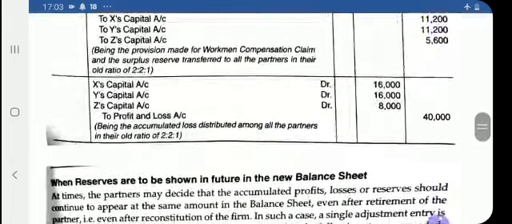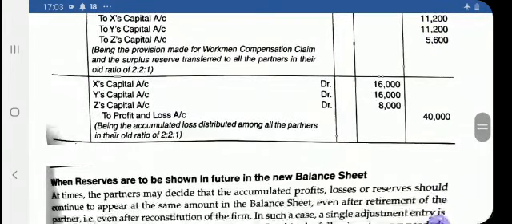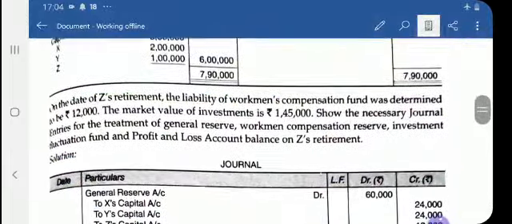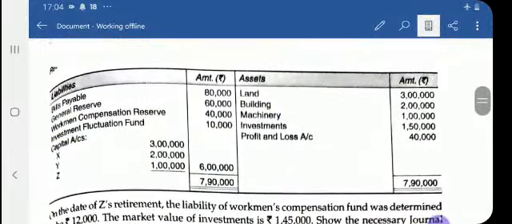Now come to the fourth entry, that is profit and loss. Because it is a loss, all the partners' capital accounts are debited and profit and loss is credited. So X is debited by 16,000, Y is debited by 16,000, and Z is debited by 8,000, and profit and loss is credited by 40,000. So this is the journal entry you will show if such items appear in the balance sheet on the date of retirement of a partner.